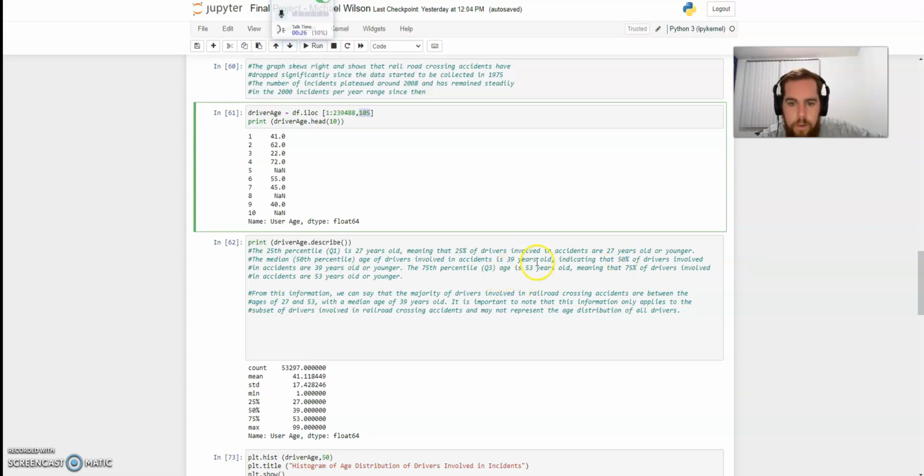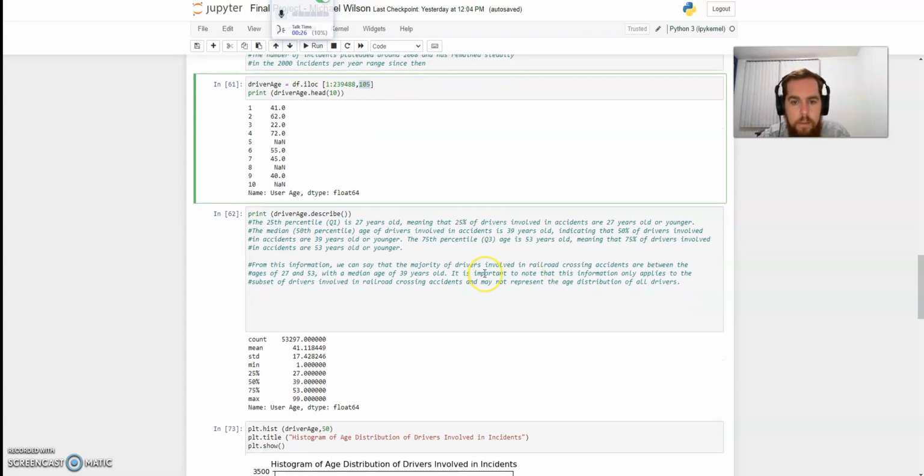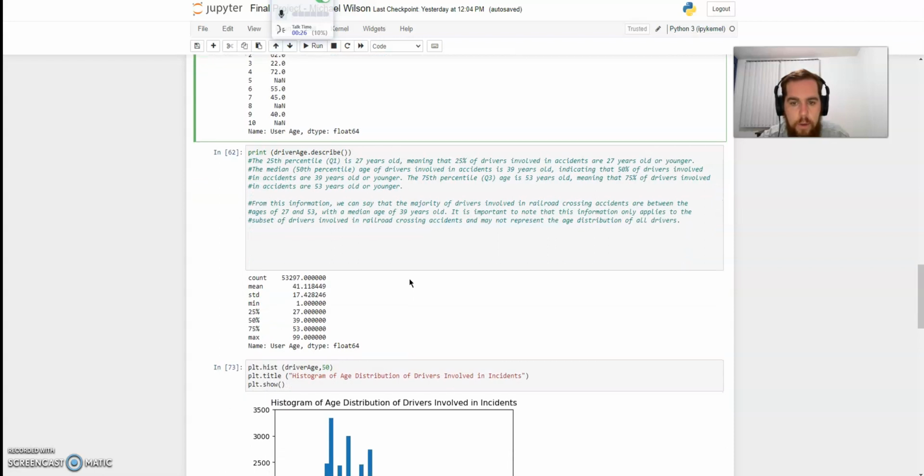Our Q3 was 53, and that means 25% of the drivers involved were 54 years or older. From this information, we can say the majority of the drivers involved were between the ages of 27 and 53. And of course, with the caveat that this information only applies to the subset of the drivers involved in railroad crossing accidents and may not represent the age distribution of all drivers.